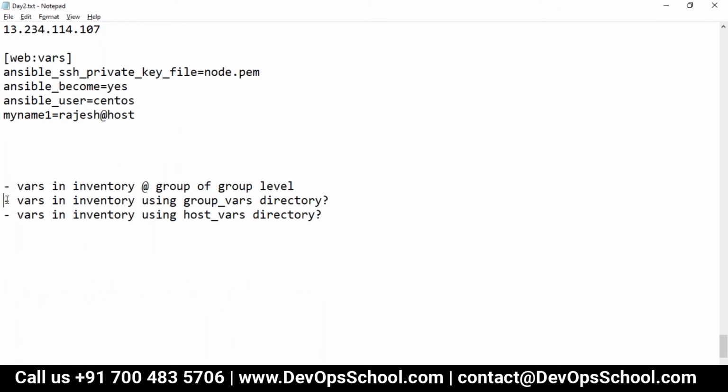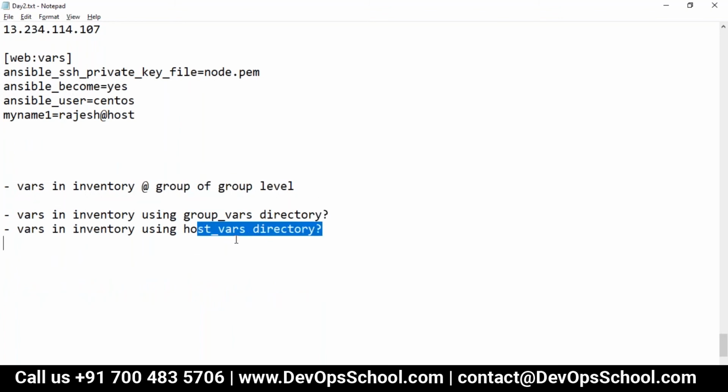Now guys, what is this host vars and what is group vars? Sometimes administrators or operations guys manage the entire infrastructure. And when I say entire infrastructure, that means hundreds and hundreds of servers, and not all of one type. It can be application type, web servers, database, and so on, and different scopes, different variables should be placed. Dev environment, QA environment, pre-production environment, staging environment, production environment, and different environments.